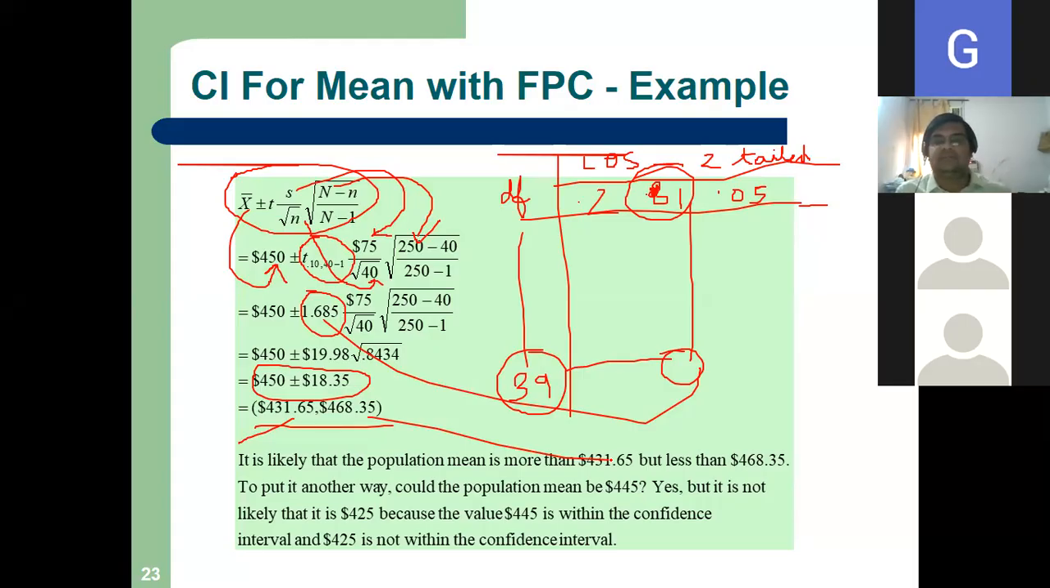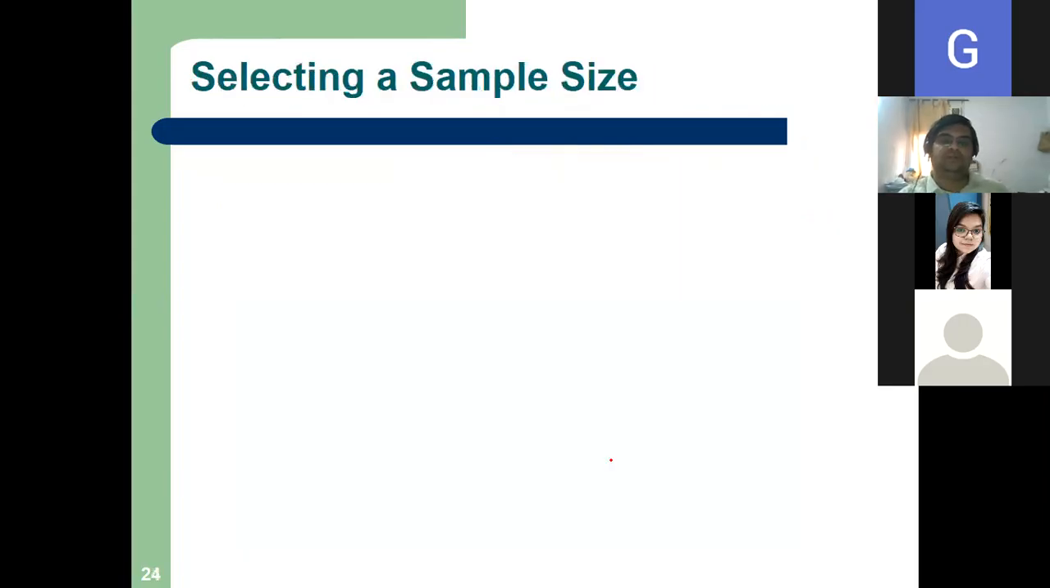Is it clear, Yashi? Yes, sir. Okay. So very simple. Only you have to learn how to see the t table. I have told you the process. So you will get this t value. Right. So we have done another problem. Let us proceed.